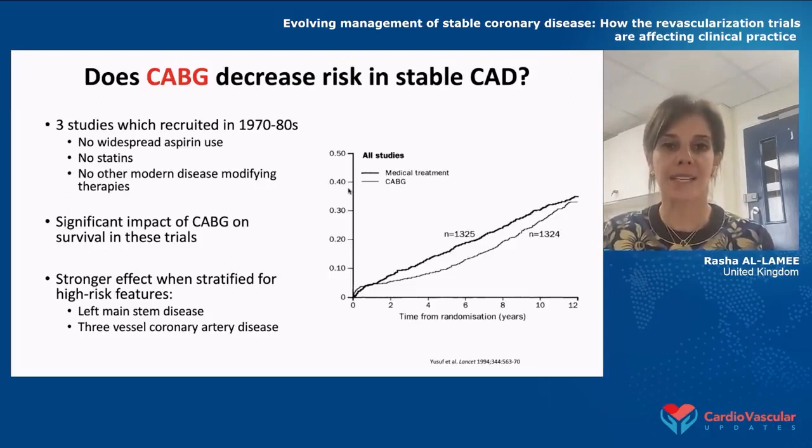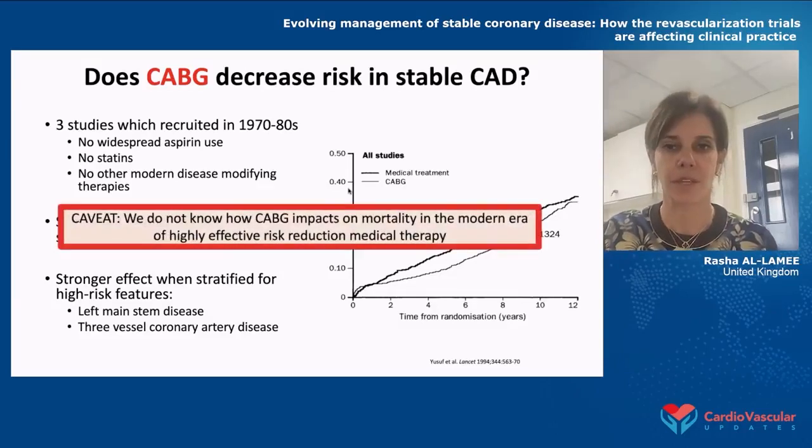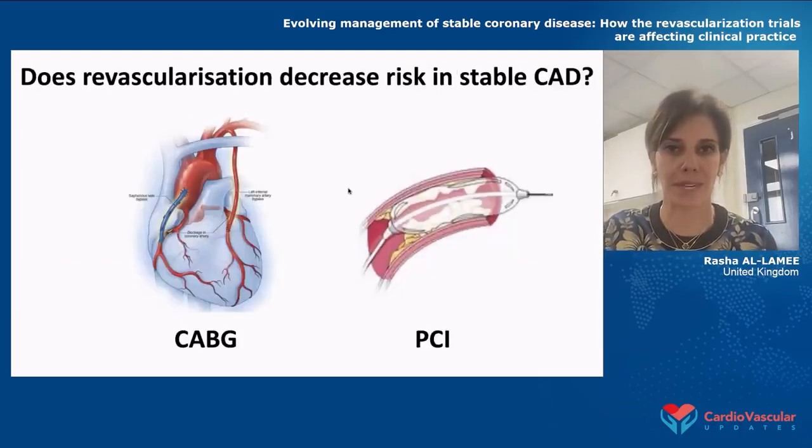Importantly, there did seem to be subsets of patients for whom CABG made a difference. Those were those patients with left main disease and with three vessel disease. But please remember that those trials are really quite outdated now. So while we know that CABG seems to improve mortality, it's really in an era that's quite outdated, and those trials really need to be repeated.